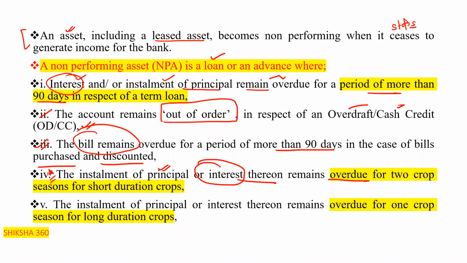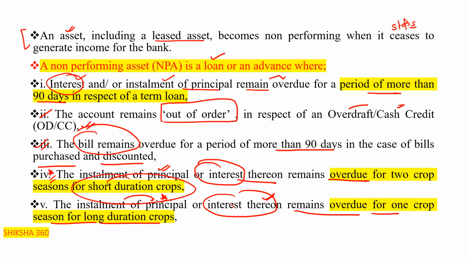And in the case of long duration crops, the installment of principal or the interest thereon remains overdue for 1 crop season.